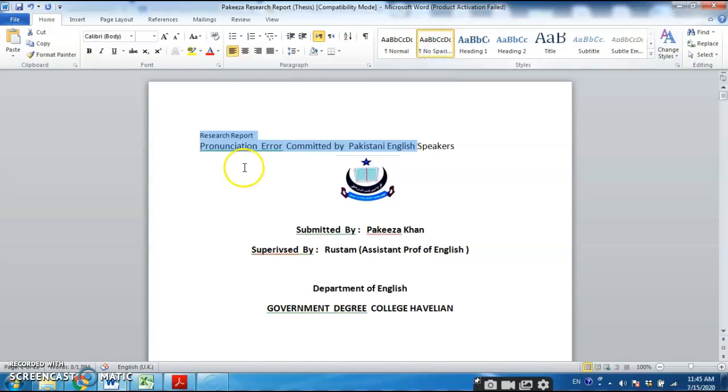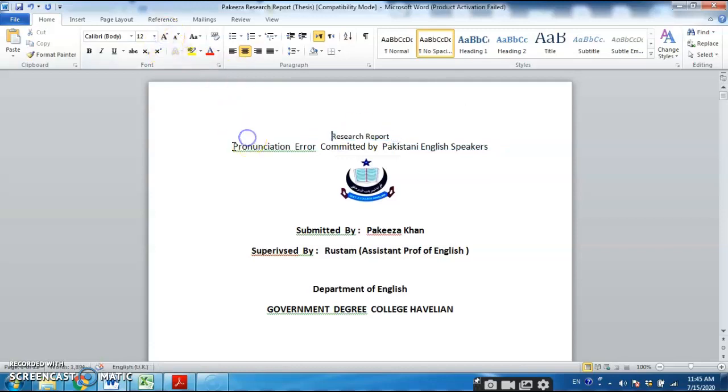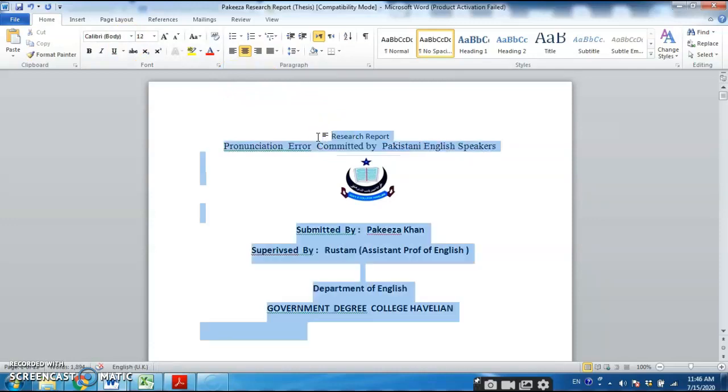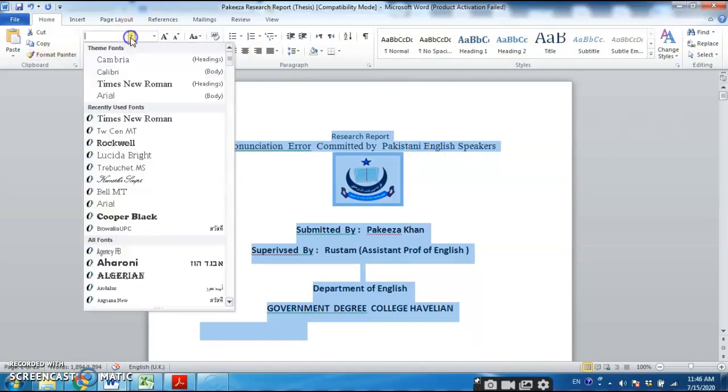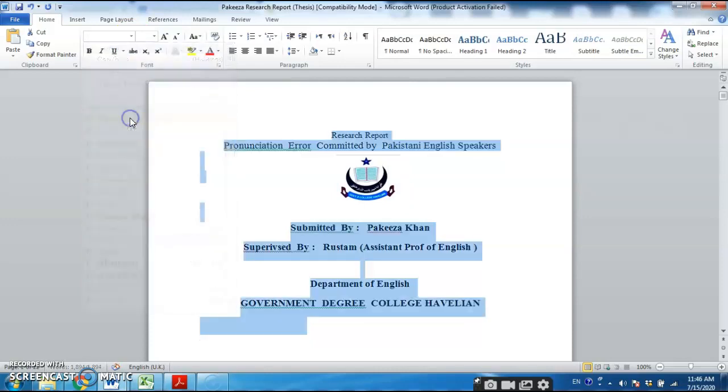Okay, first no space, then let me centralize it like this. Okay, now you can keep it as 12. Okay, 12, and this should be Times New Roman. You can select the whole document, Control plus A. Okay, your whole text has been selected. Now I'm going to convert it into Times New Roman.